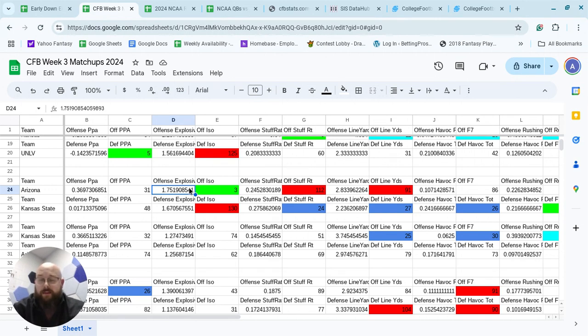But I think Arizona is gonna cover here. They have the potential to win, especially if they get hot in the passing game. But I'm not going to go as far as to say they're going to win outright. But I do think they're going to cover, and it should be a very competitive and actually entertaining game for a Friday night when most of those are pretty much snooze fests.